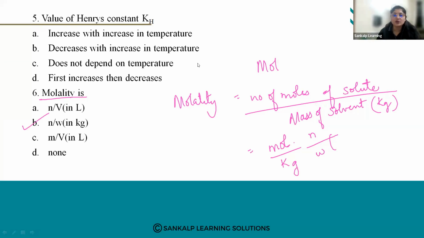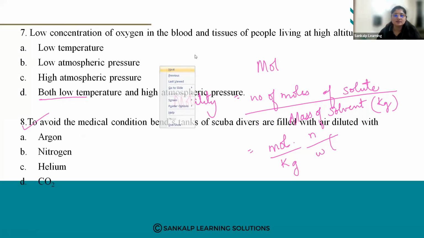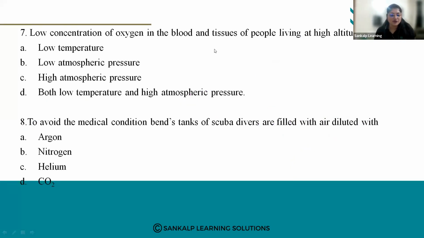Okay, so we'll go for the next question. Low concentration of oxygen in the blood and tissues of people living at high altitude is due to what? As you go higher, people go on mountains. Many of you might have visited mountains.